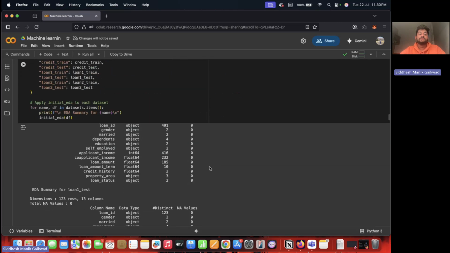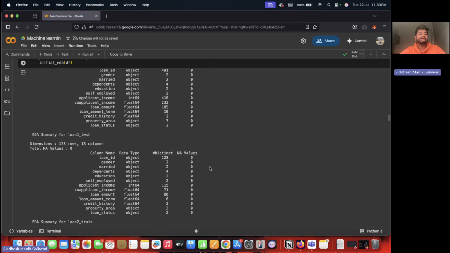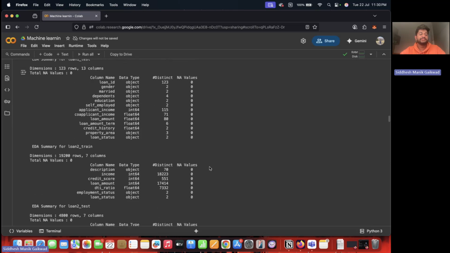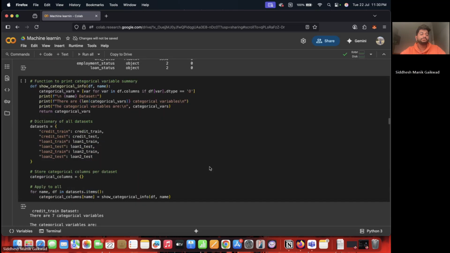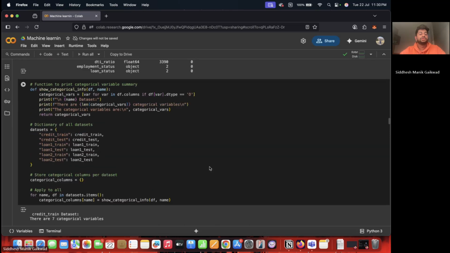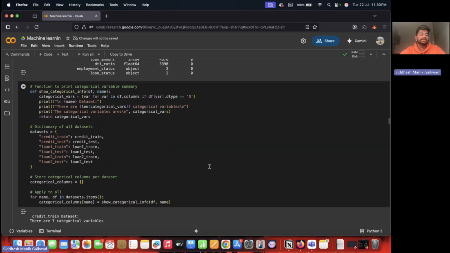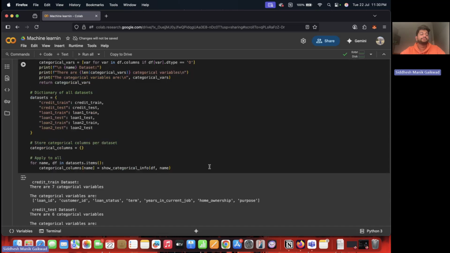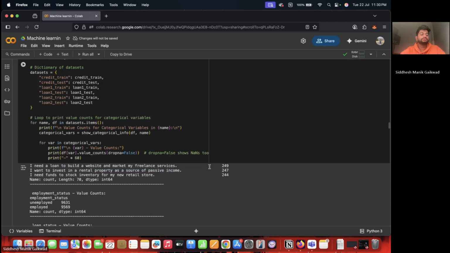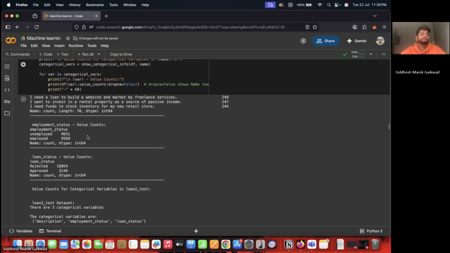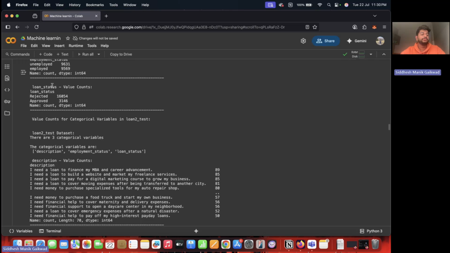Further, a series of tasks are performed to prepare and clean the loan dataset for further analysis and modeling. So this is categorical data handling. It identifies the categorical columns in the data set and prints the value count for each categorical variable.